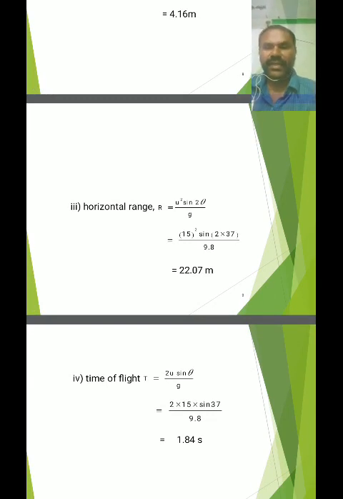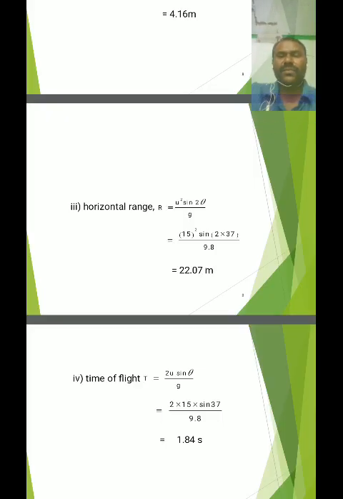Then the formula for time of flight is capital T equal to 2u sin theta by g. Then 2u sin theta means 2 into 15 into sin 37 all divided by 9.8. After simplification we get the time of flight, capital T, equal to 1.84 seconds.